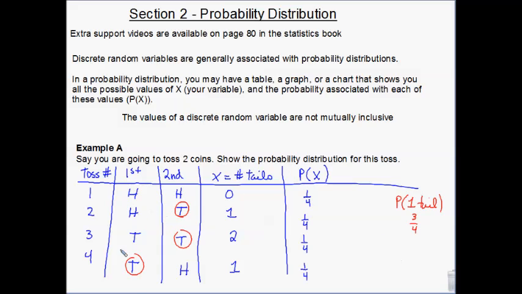Okay, but the probability of each of these scenarios is 1 out of 4. The probability of only 1 tail would be 2 out of 4. So this is at least. If I did the probability of only 1 tail, that would be 2 out of 4, or 1/2. Okay, does that make sense? So we just add them together for the different scenarios.